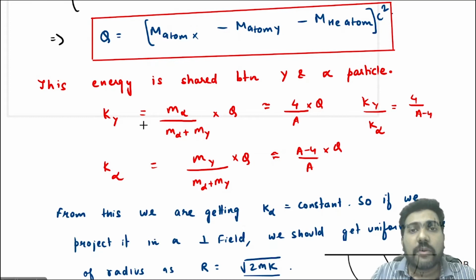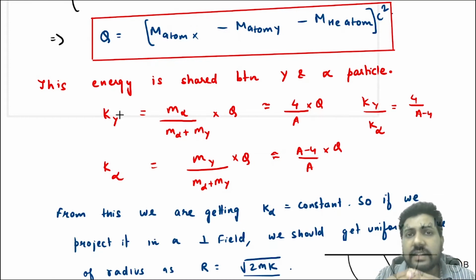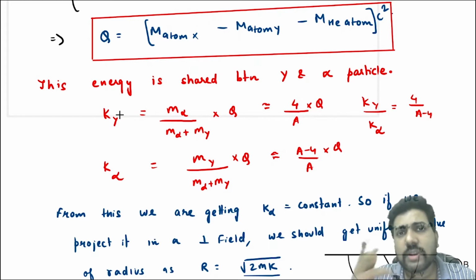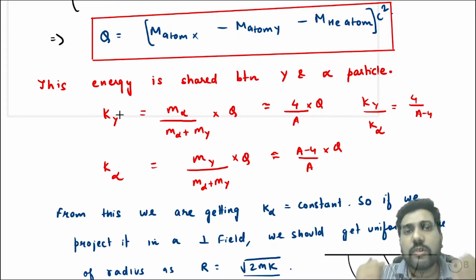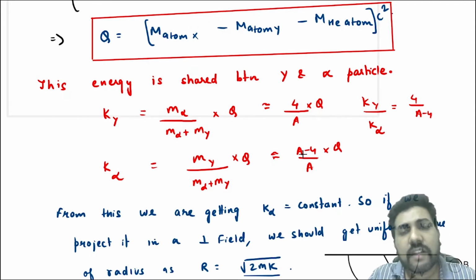Now the kinetic energy of Y will obviously be less because kinetic energy divides in the inverse ratio of mass. More the mass, less the kinetic energy. So Y has more mass, so it will have less kinetic energy. So most of the kinetic energy will be taken by the alpha particle. Now, from this result, we can see that the kinetic energy of the alpha particle comes out to be constant because A is a constant. Okay, Q is a constant.